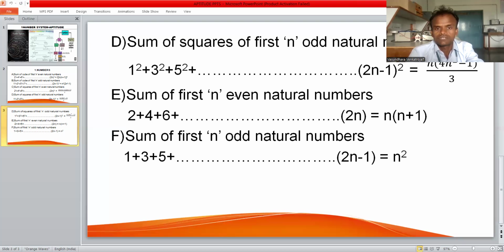Sum of the first n even natural numbers: 2 plus 4 plus 6 plus up to 2n, equals n into n plus 1. Sum of the first n odd natural numbers: 1 plus 3 plus 5 plus up to 2n minus 1, equals n square. See here.